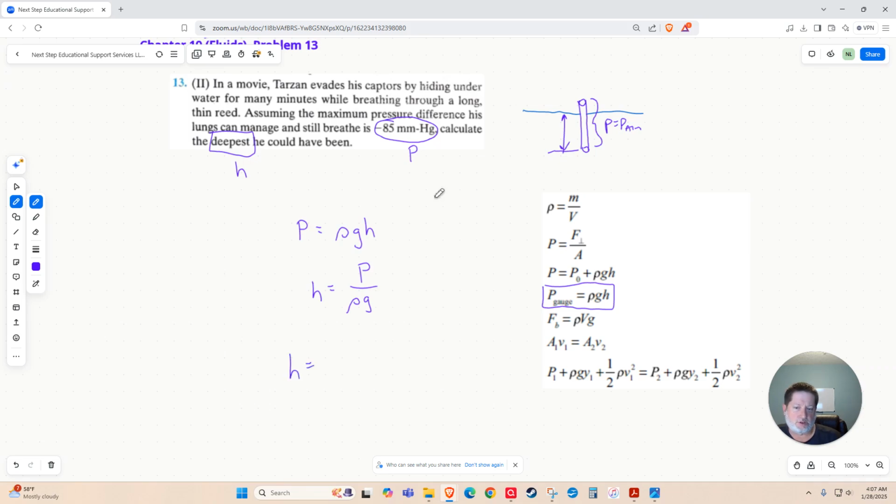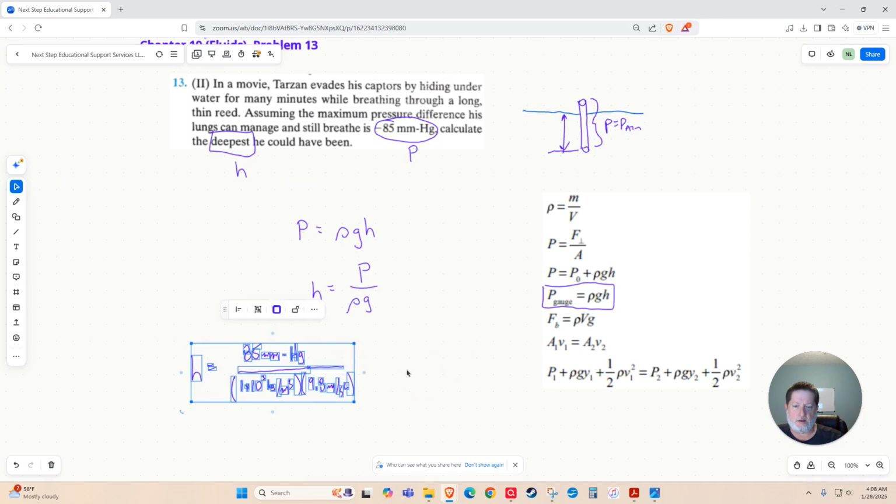For now, the pressure we have, I'm going to drop the negative because I'm just worried about absolute value here. We have 85 millimeters of mercury. And again, that weird unit is based on how many millimeters of mercury that pressure would hold up. Divided by the density. For water, the density is 1,000 kilograms per cubic meter. And as always, on Earth, acceleration due to gravity is 9.8 meters per second squared. Go ahead and plug that in. I'm going to give myself a little bit of room for the unit conversion.